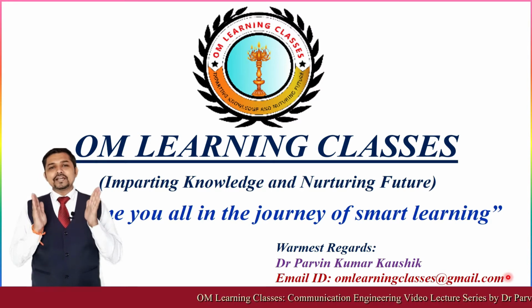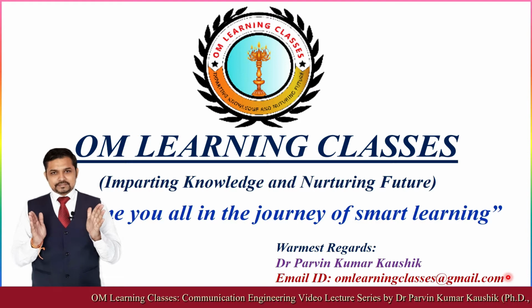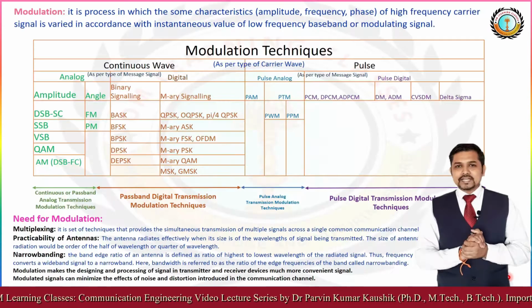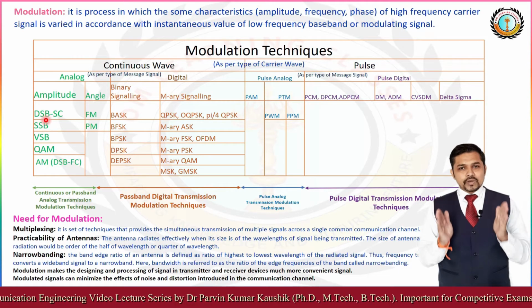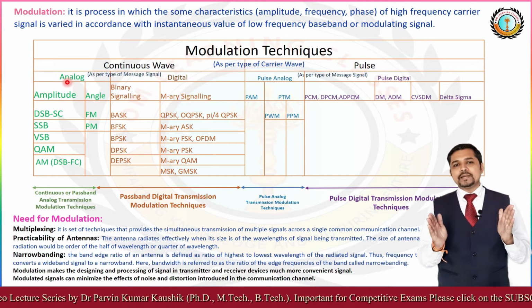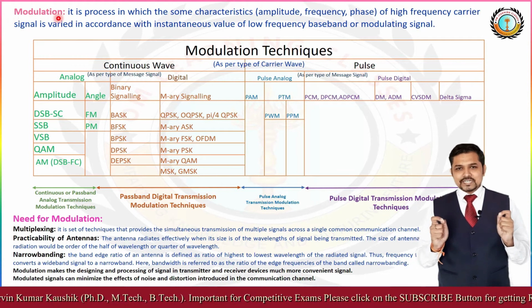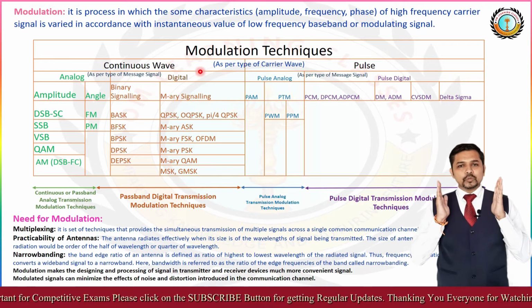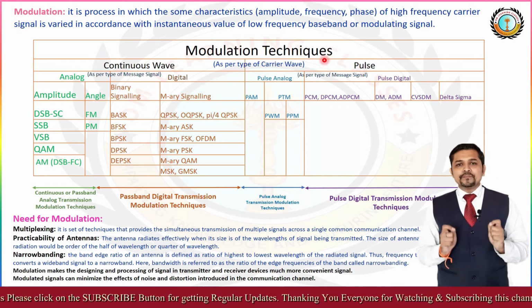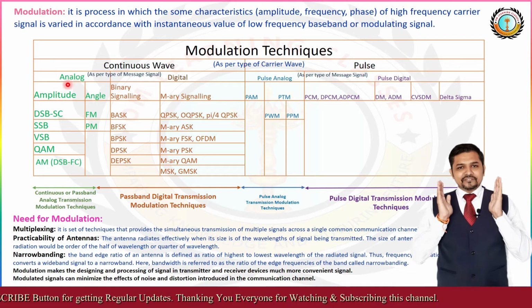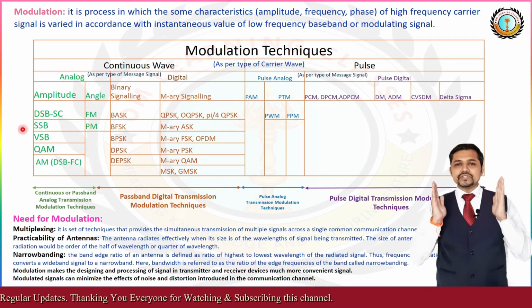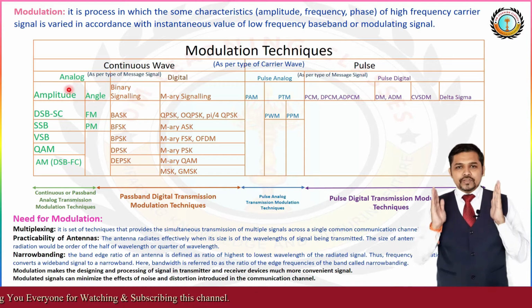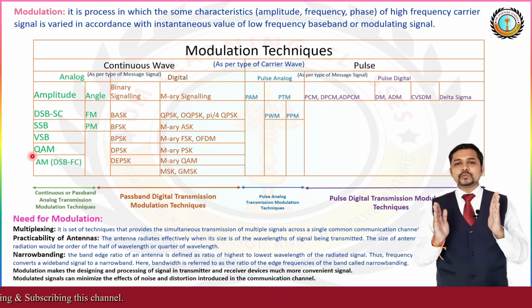So we already covered two things as per our previous lecture. One is the introduction and basic fundamentals of communication engineering, and in part B, which is our modulation techniques, we already covered the first category under continuous wave modulation, which is amplitude modulation.